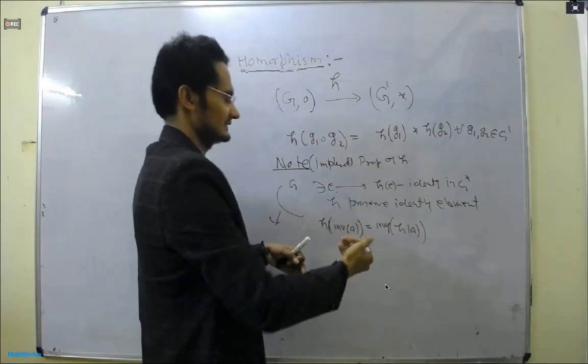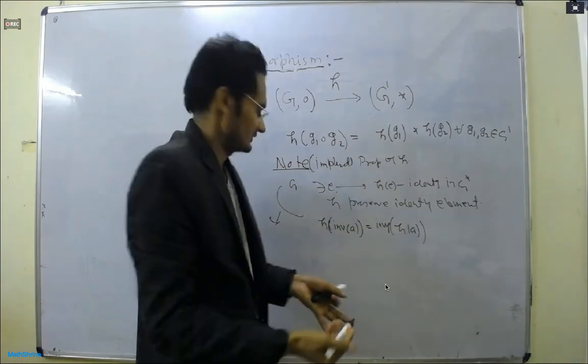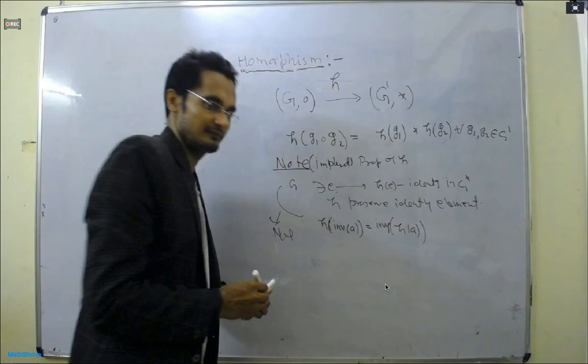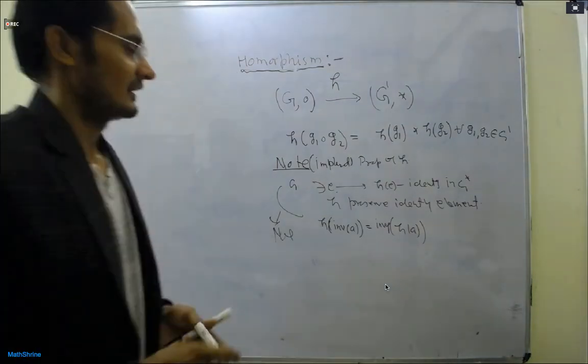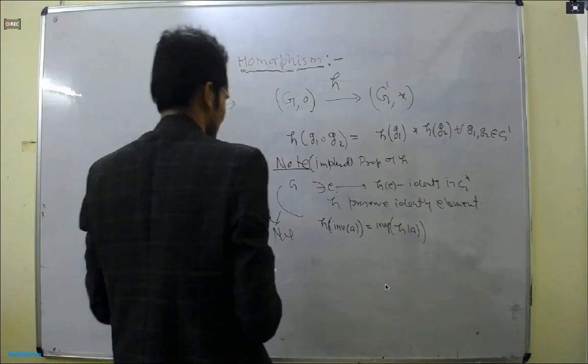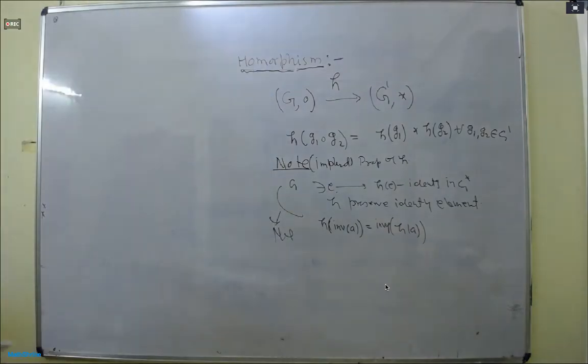Anyway, this is what we call a homomorphism. Does anybody have any doubt? Please let me know. Later on, we will discuss which properties are useful, and we can write some types.